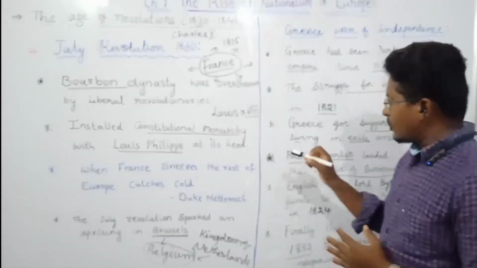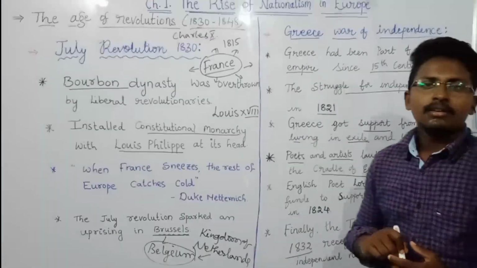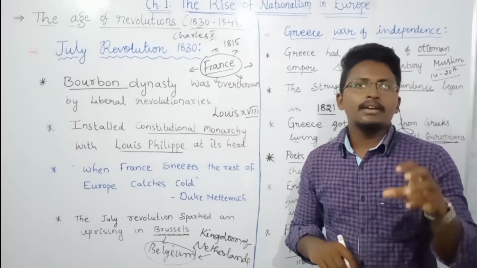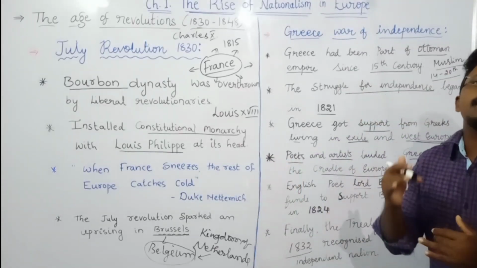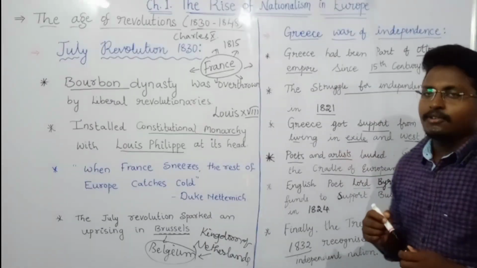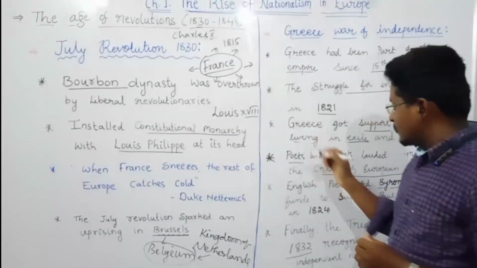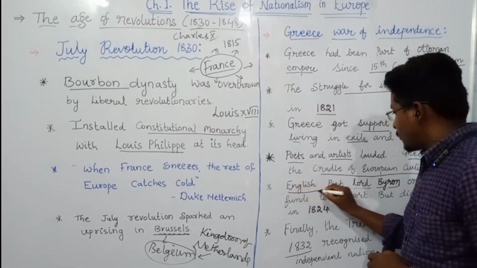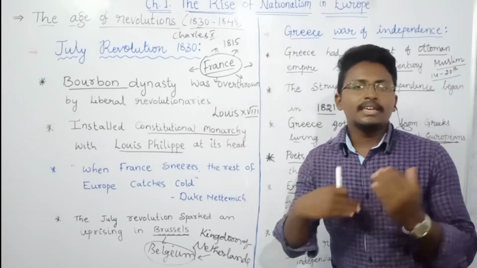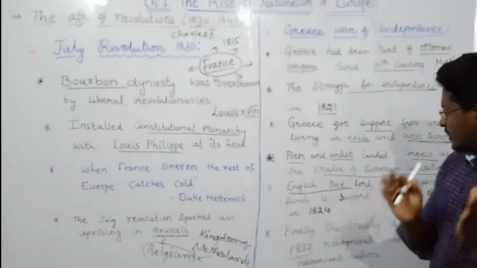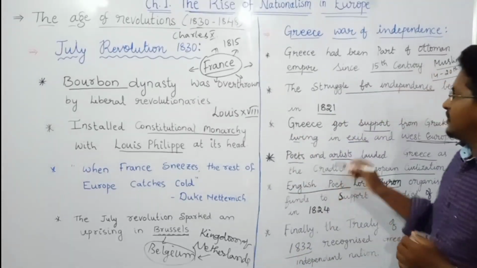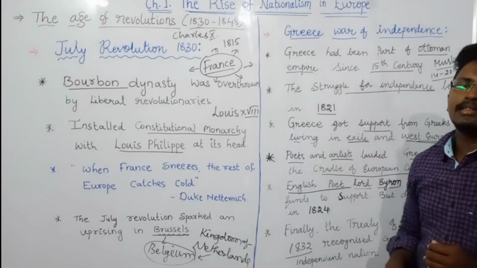That means, according to the view of poets and artists, they used to believe that Greece is the main place where the entire European civilization actually began. So that is what these poets and artists were saying. Then one more thing, one of the important poets who gave support is the English poet Lord Byron. What he did is that he started collecting money, collecting funds, to fight against the Ottoman Empire and to support Greece.